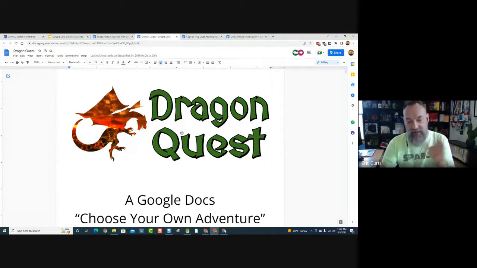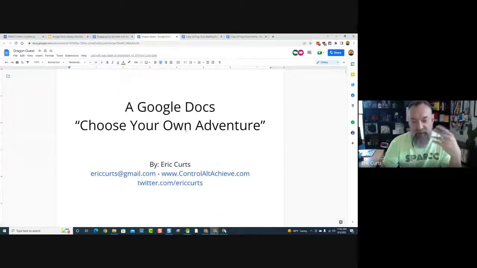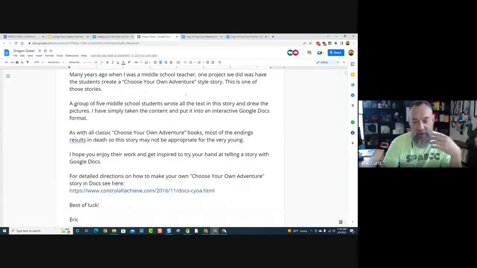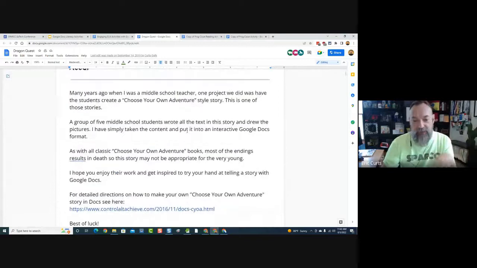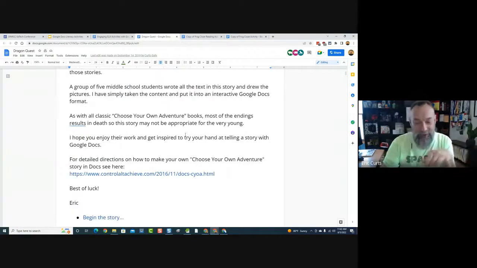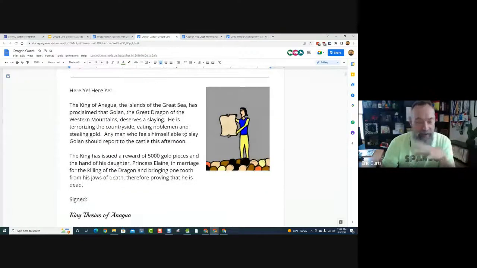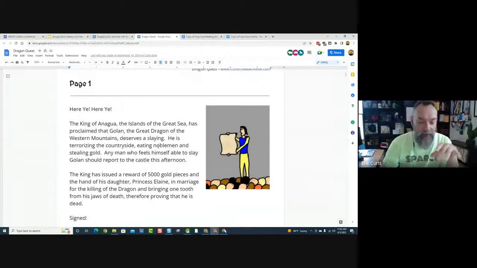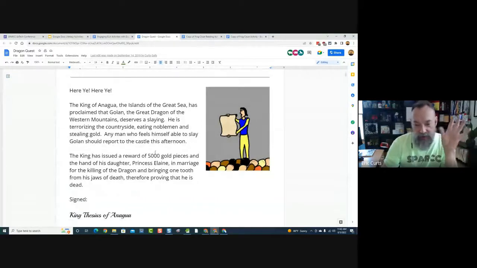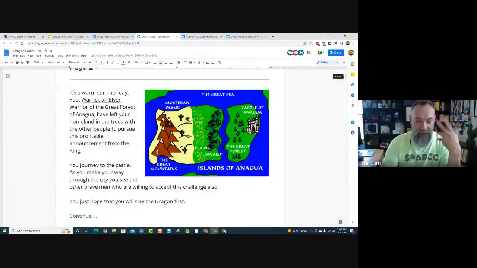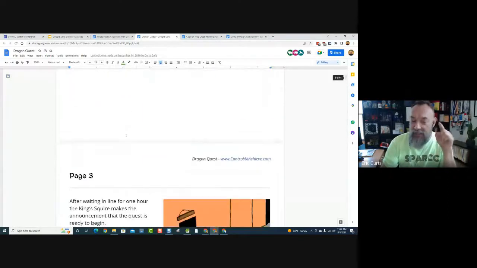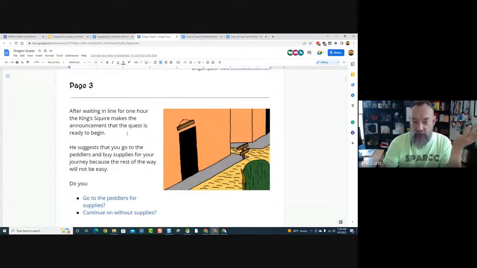In the first couple of pages, there's nothing to choose. The first couple of pages are just, hey, this is Dragon Quest, tells you a little bit about it. This was actually written by my students when I was teaching. We did this project. We didn't have Google Docs back then, so they wrote it otherwise, and I turned it into a Google Doc later on. But the first couple of pages, there's no choices. It's just, hey, page 1, there's a dragon and the king wants you to kill it. And then page 2, here's the map of where you need to go. So at first, it's just kind of telling you what the story is. But when you get to page 3, that's where this becomes a choose your own adventure story.